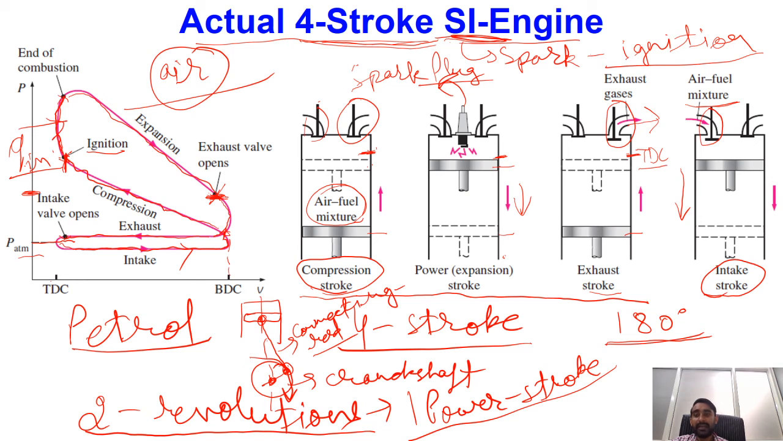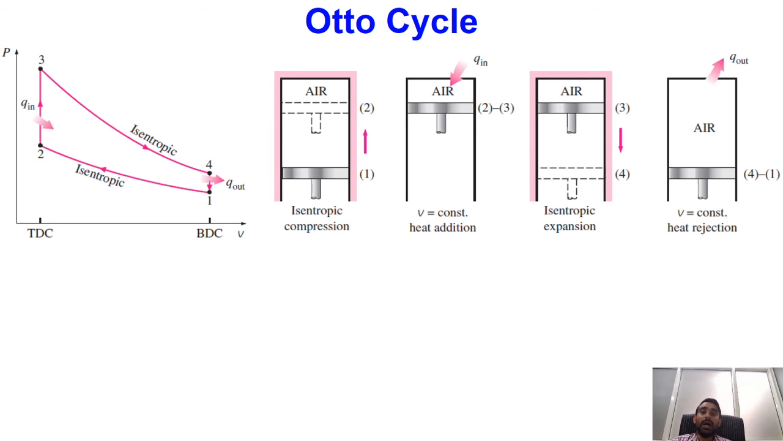So over here, I have first explained the actual 4-stroke SI engine. Now we will be going for our ideal 4-stroke cycle. This type of SI engine based ideal cycle is known as the Otto cycle. It was proposed by Nicholas Otto somewhere around 1870. So this Otto cycle is nothing but an idealized version of what we have seen previously.